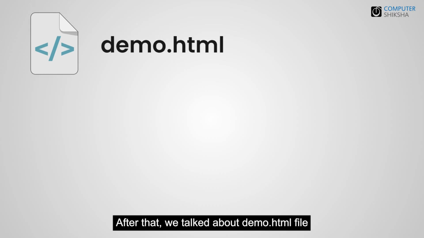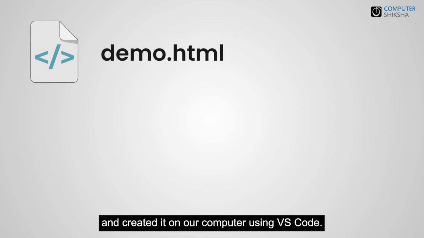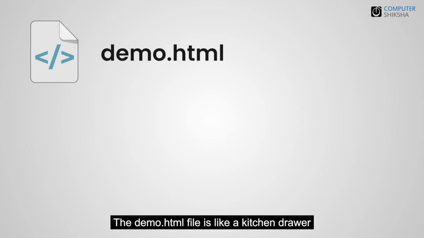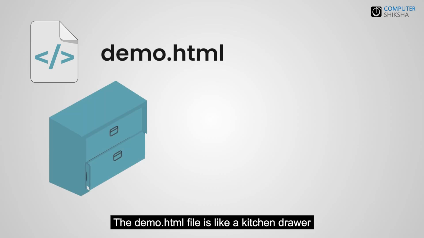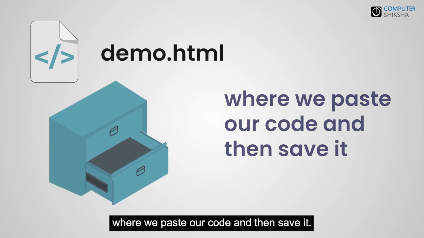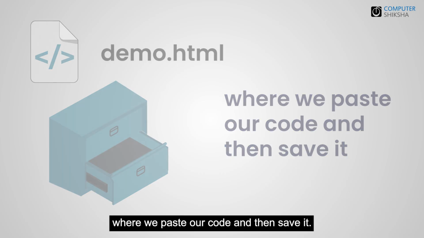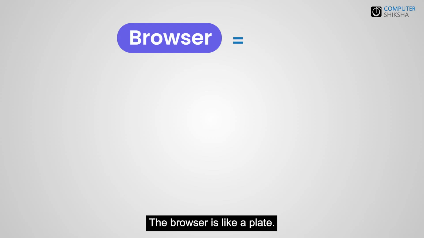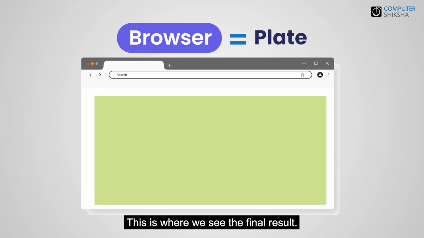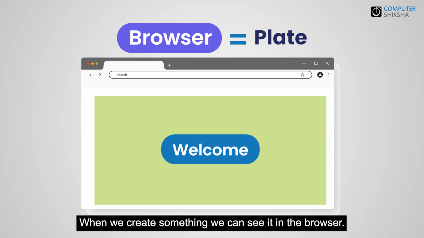After that, we talked about the demo.html file and created it on our computer using VS Code. The demo.html file is like a kitchen drawer where we paste our code and then save it. Then we learned about the browser. The browser is like a plate. This is where we see the final result. When we create something, we can see it in the browser.